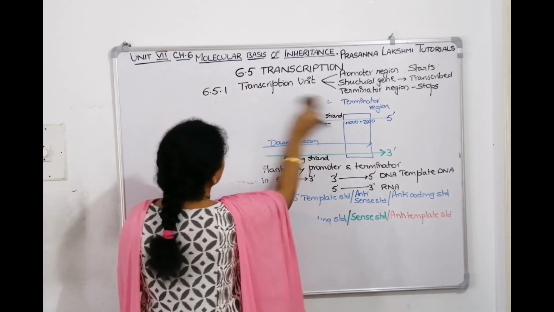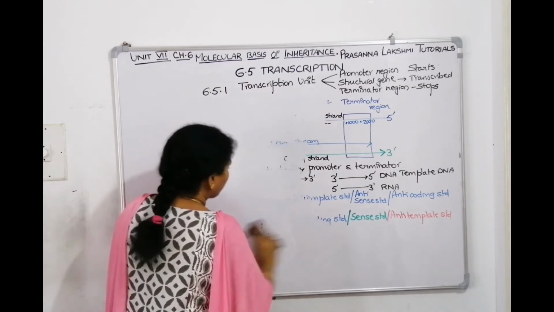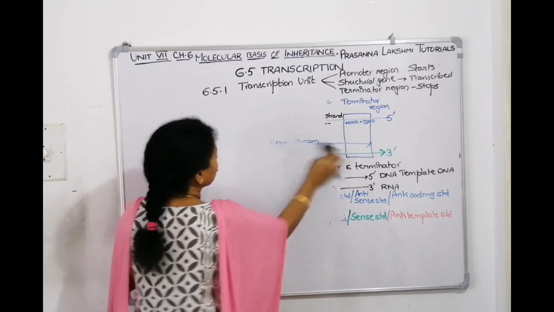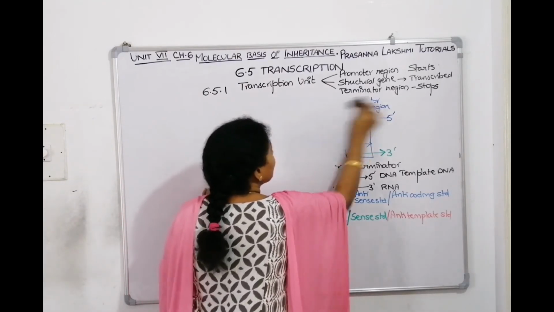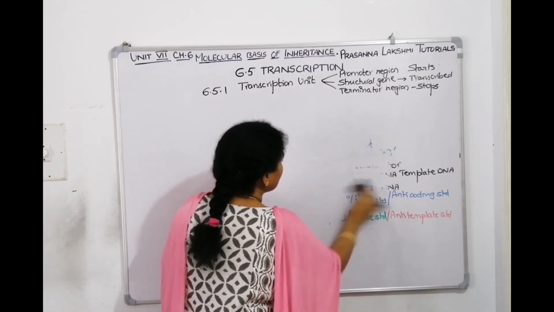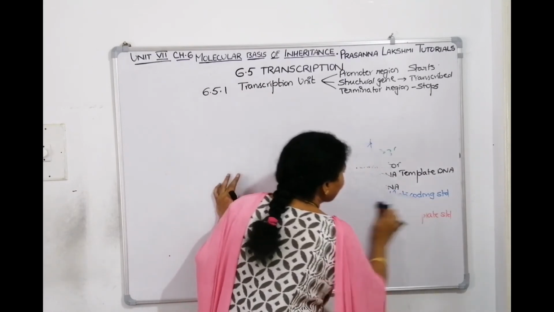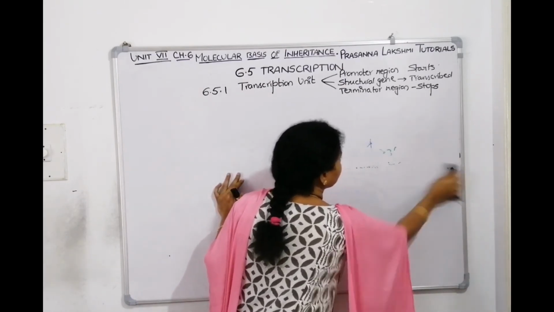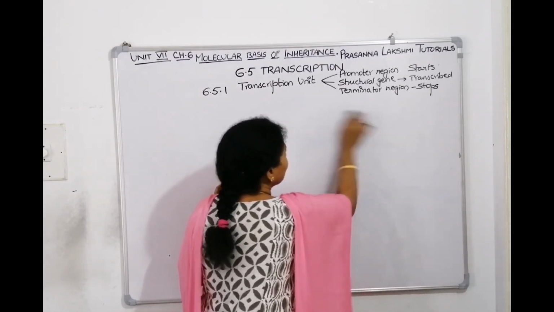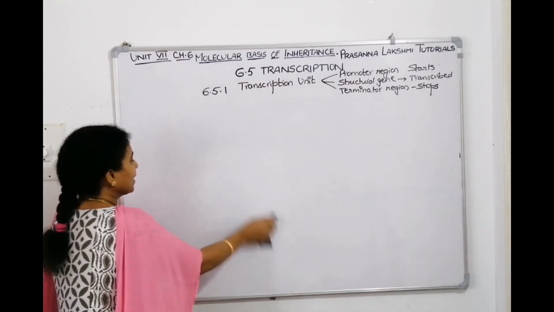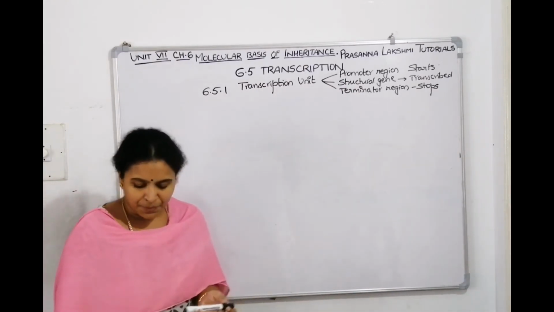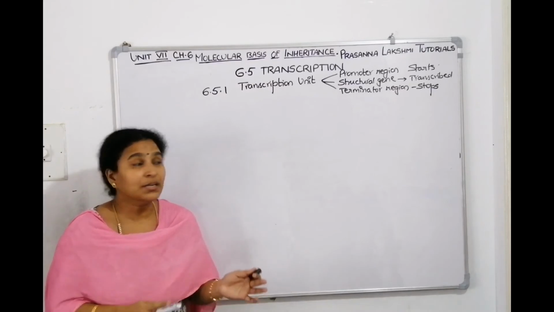The direction of transcription is downstream. The promoter is upstream to the structural gene. The terminator is downstream to the structural gene. The reference points are done with reference to the coding strand. The names of the coding strand are, it is called sense strand, it is called anti-template strand. Now our next topic is transcription unit and the gene.